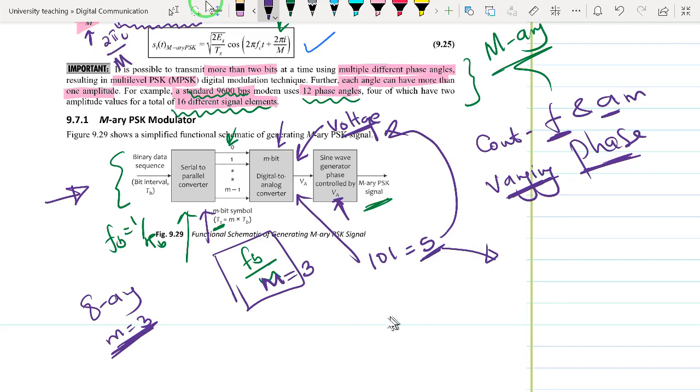For instance, we had said number 1 is equivalent to 45 degrees, 0 is equivalent to 0. I'm not sure how much 5 is, but if, for instance, it is 270, then the carrier signal that is going to be generated is going to be out of phase by 270 degrees. For that reason we have a constant amplitude and frequency with varying phase M-ary PSK signal that can now be used to transmit our binary data sequence.